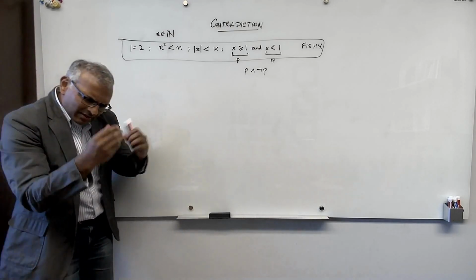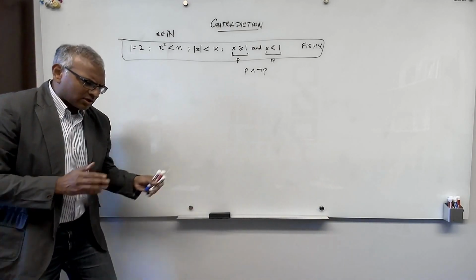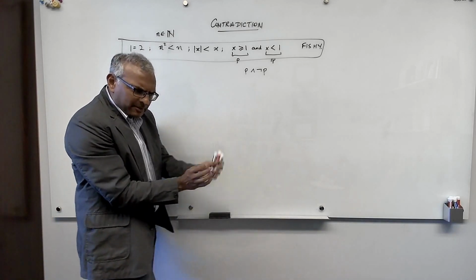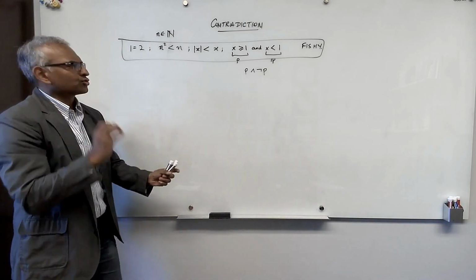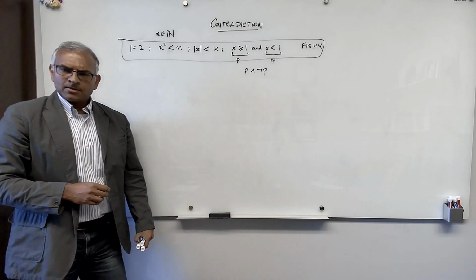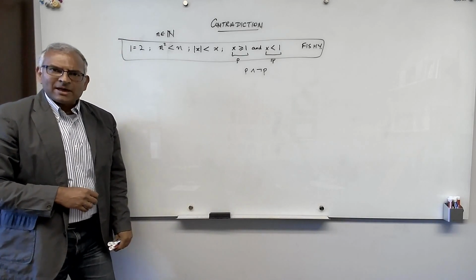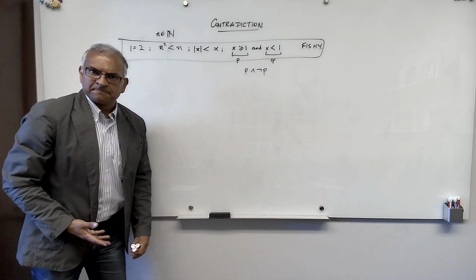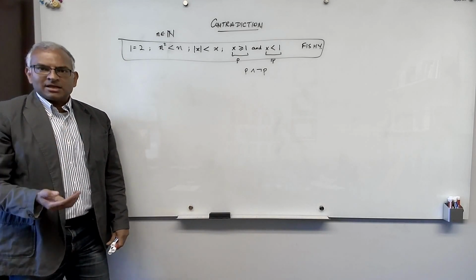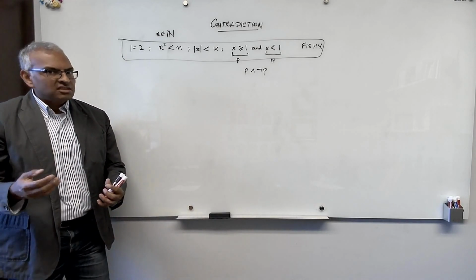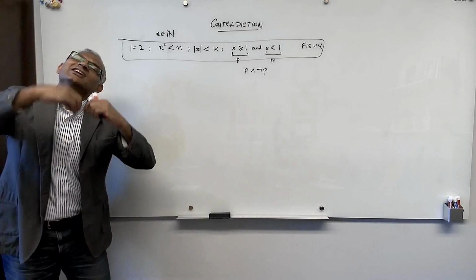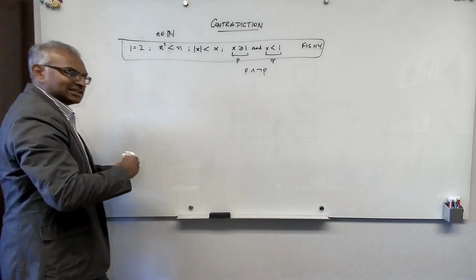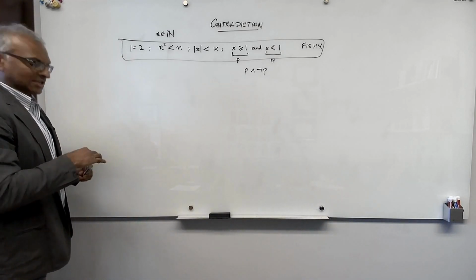Now let's say you're deriving something, you're going along, and you end up proving something that's not true, something that's a contradiction. So you've ended up at something fishy. Since in mathematics you cannot prove fishy things, you cannot prove false things, it means something is wrong in your derivation. So that leads us to the principle of contradiction.